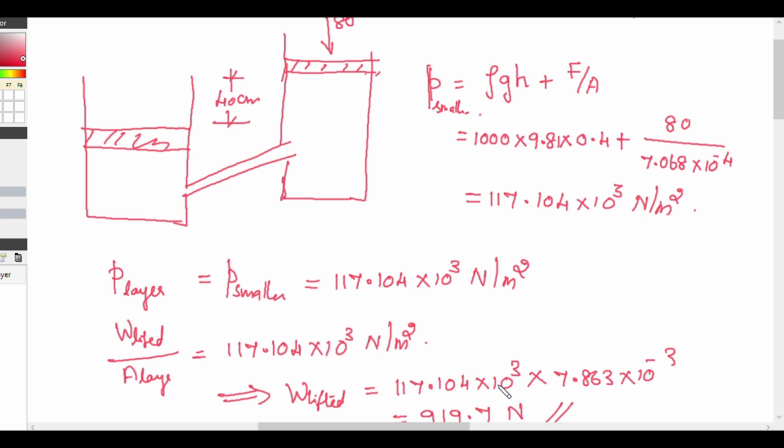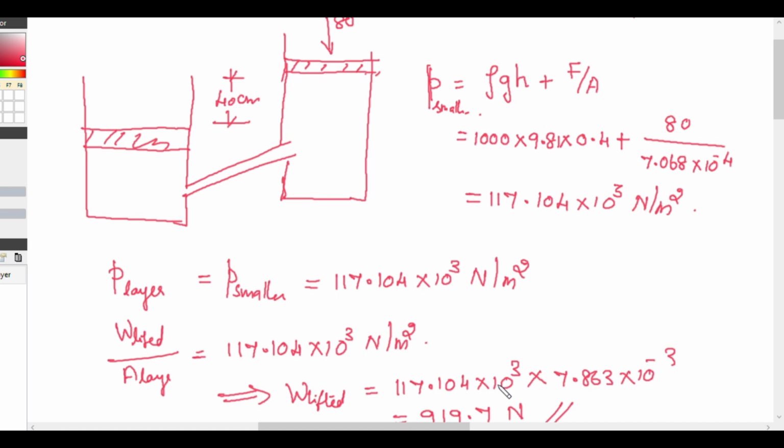So comparatively, you can lift more weight when the pistons are at different levels. That is, you can lift more weight when the smaller piston is at a greater height than the larger piston, by applying the same force. So the advantage is, when you have to lift more weight, it is better to use the pistons at different levels.